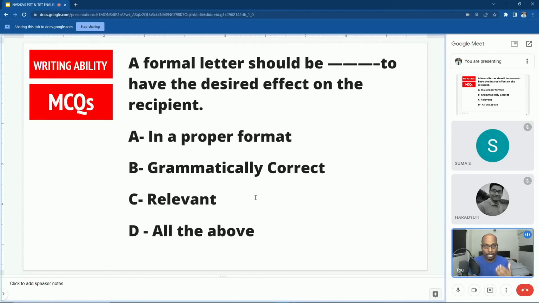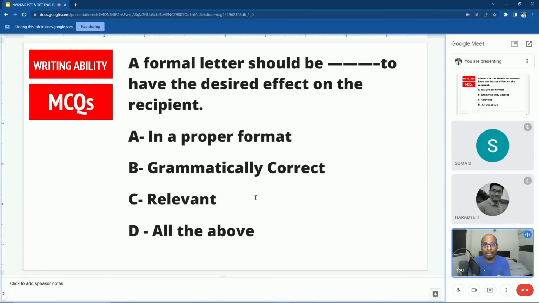When you are writing a letter, you are communicating with somebody or a targeted group of people, to get a desired effect on the recipient, whoever receives the letter. So what is a formal letter? A formal letter is the one when you write to officers, letters to editors, letters to the principal, business people, all of these come under formal letters. So a formal letter should be dash to have the desired effect on the recipient.